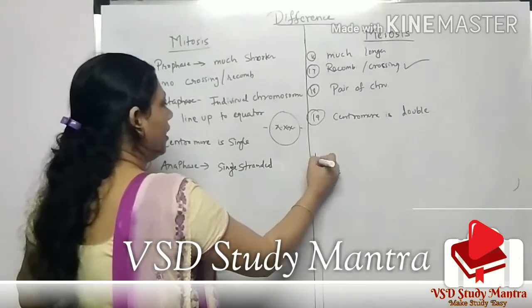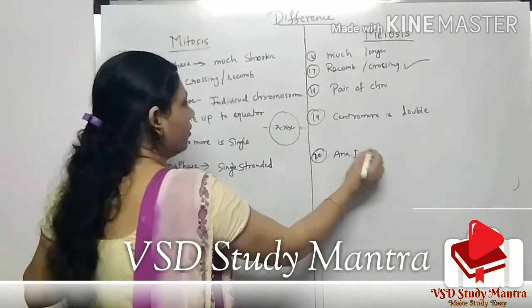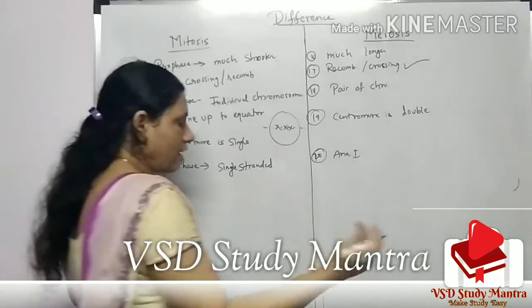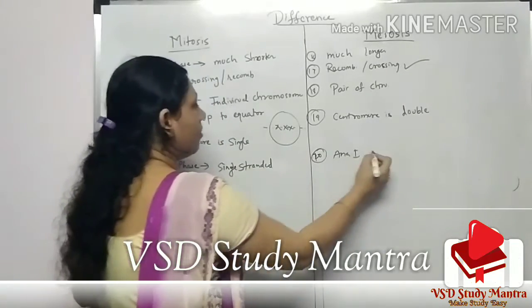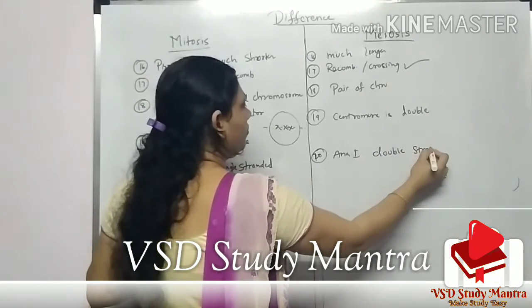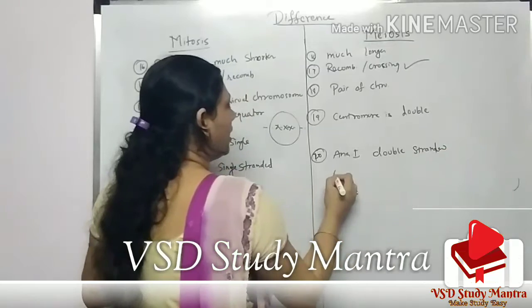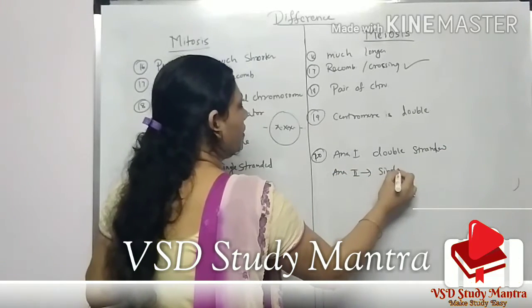And here in anaphase 1, what happens in anaphase 1? Here they are double stranded, and in anaphase 2 they are single stranded.